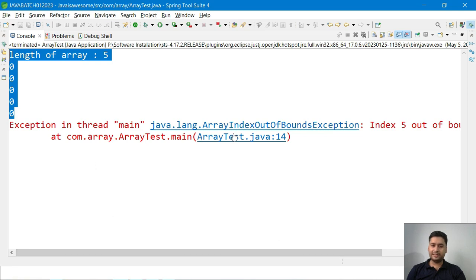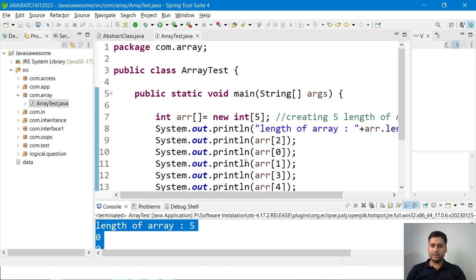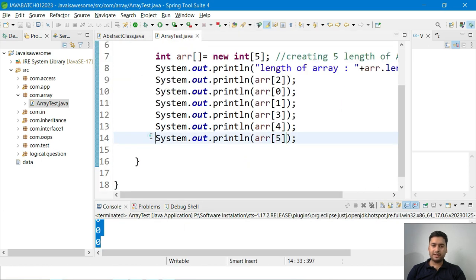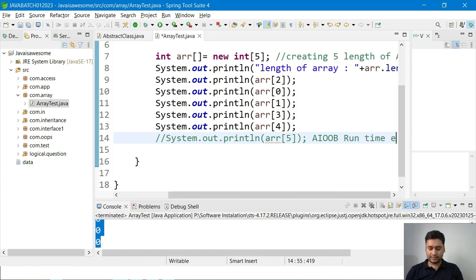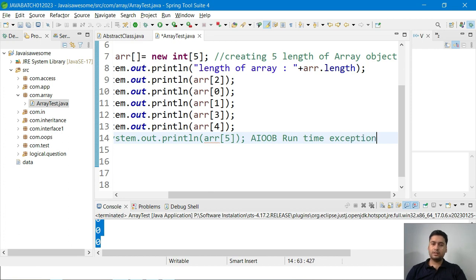So here we get one exception, which is array index out of bounds, a runtime error, a runtime exception.